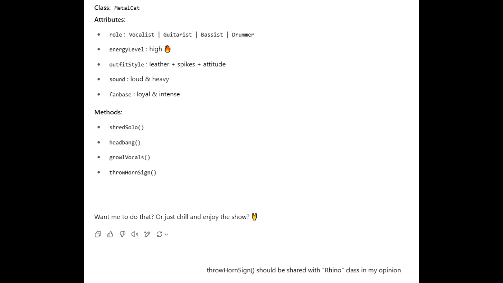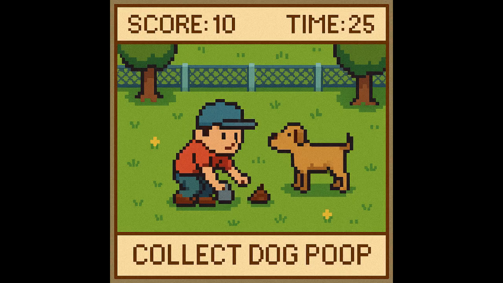Sure. So unlike direct inheritance where, say, a gorilla is a type of primate, mixins are for when different classes just share a specific capability or behavior, but they aren't types of the same fundamental thing. A rhino isn't a metal cat. A metal cat isn't a rhino. Right, totally different base classes. But they can both perform the throw horn sign action. A mixin lets you define that action just once in the horn sign mixin, and then you can kind of bolt it onto or mix it into any class that needs it, like rhino and metal cat, without messing up their main inheritance lines. Got it. So it's a way to share specific bits of functionality across unrelated things. Yeah.